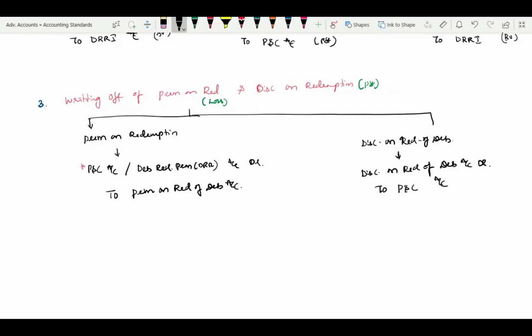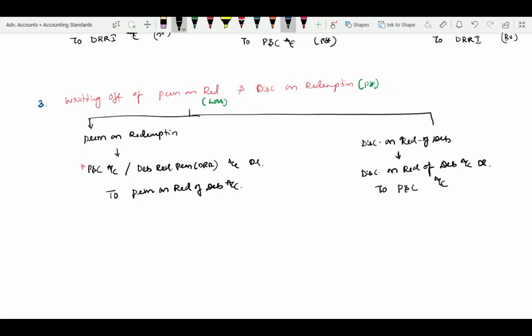Since it is a discount on redemption, it is an anticipated gain, so at the time of issue I would not recognize anything. Now, in the year of redemption, it is a profit, so I can recognize it as a profit.